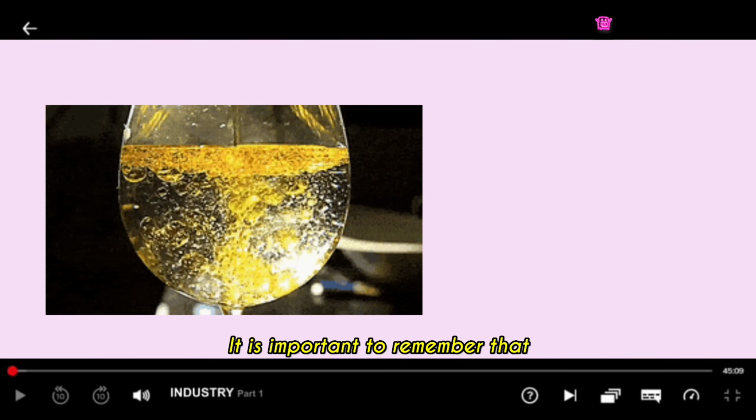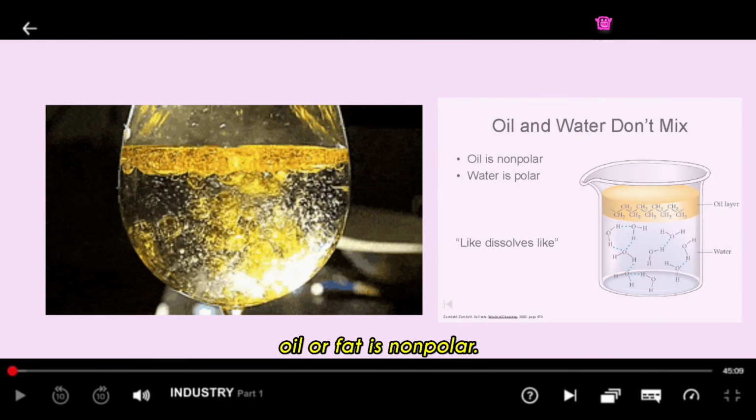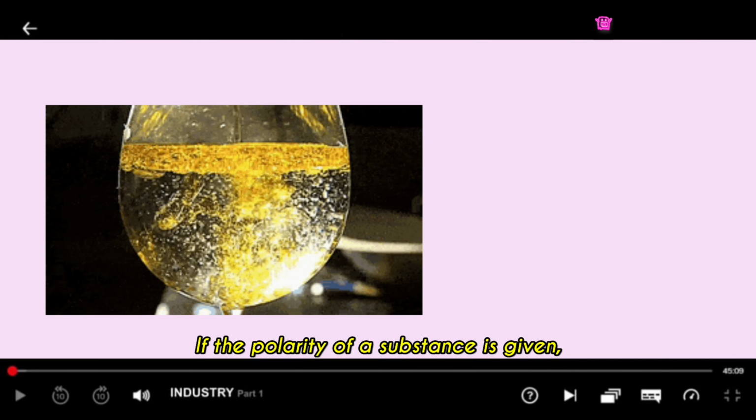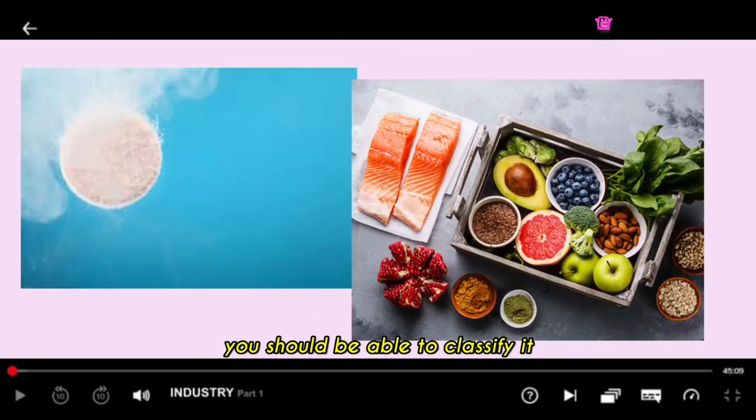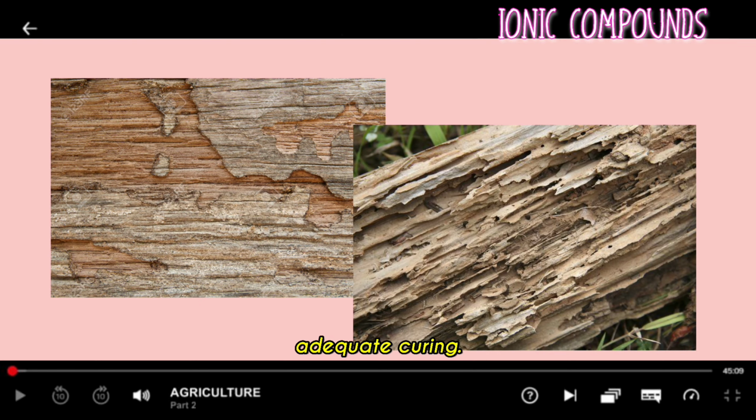Well, it is important to remember that water is polar and oil or fat is non-polar. If the polarity of a substance is given, you should be able to classify it as being water soluble or oil or fat soluble. Wood is easily damaged without adequate curing.